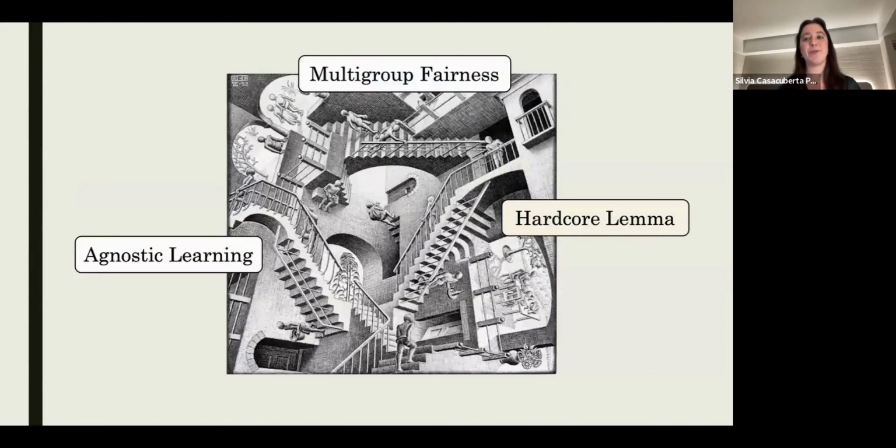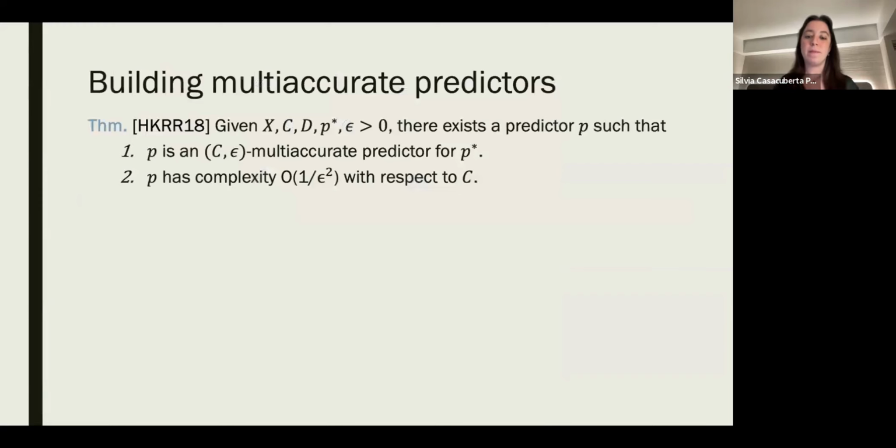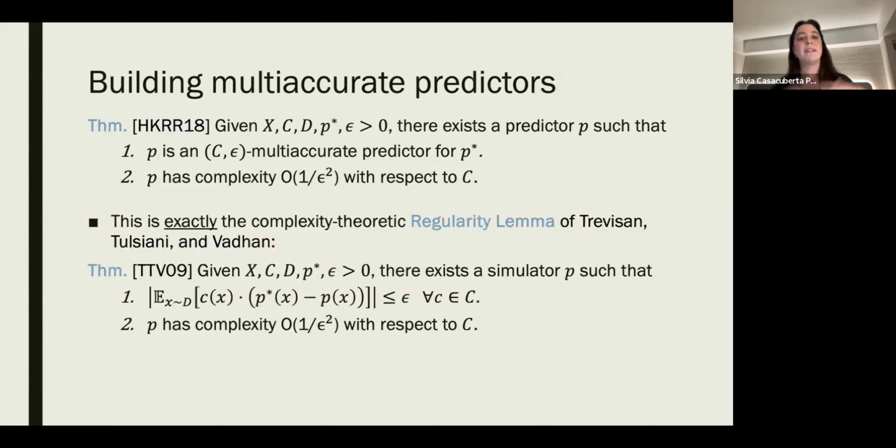And before we do that, I'm going to give you the definition for the complexity theory part. So the hardcore lemma comes from a connection between the complexity theoretic regularity lemma and the theorem saying that we can build multi-accurate predictors. So we just gave an algorithm to build multi-accurate predictors. Turns out that this is exactly the complexity theoretic regularity lemma of Trevisan, Tulsiani, and Vadhan that was given in the early 2000s, preceding all of the literature on multi-group fairness framework.